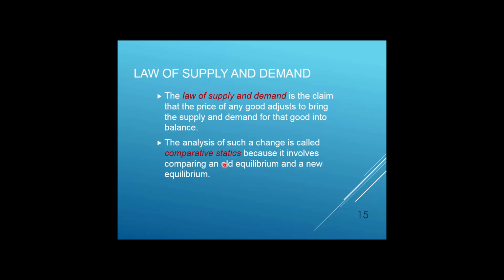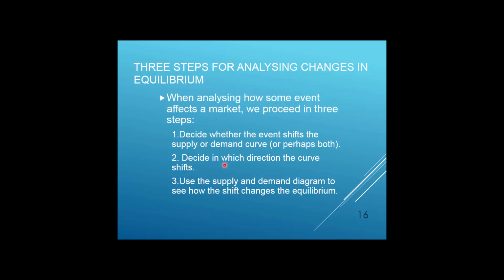We will explain this situation using 2 examples. And in those 2 examples, we will use what is called 3 steps analysis. When analyzing how some events affect a market, we proceed in 3 steps.